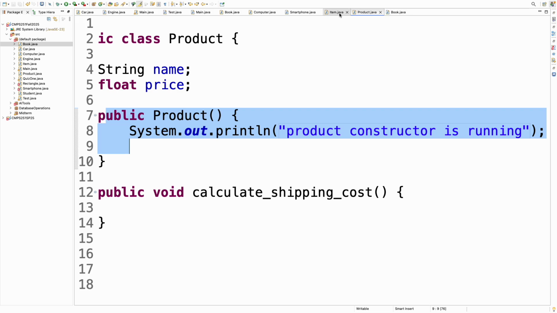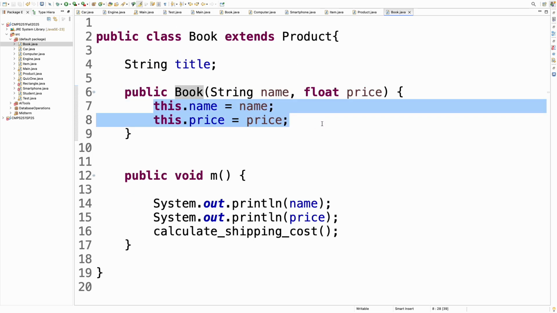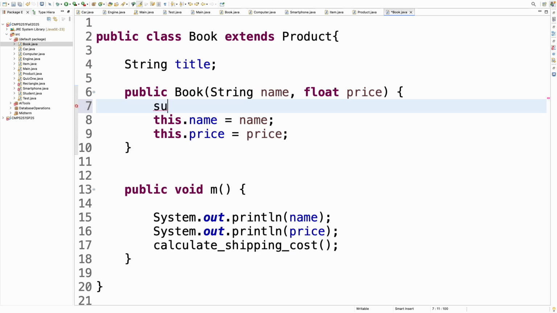Then you can say, okay, how is that? Because in this code, I just have these two lines. There's nothing that calls this product constructor. Well, the thing is, if you don't type it, Java puts this code for you. That's super. If you type it by yourself, Java does not do it, but if you don't, it puts it for you.